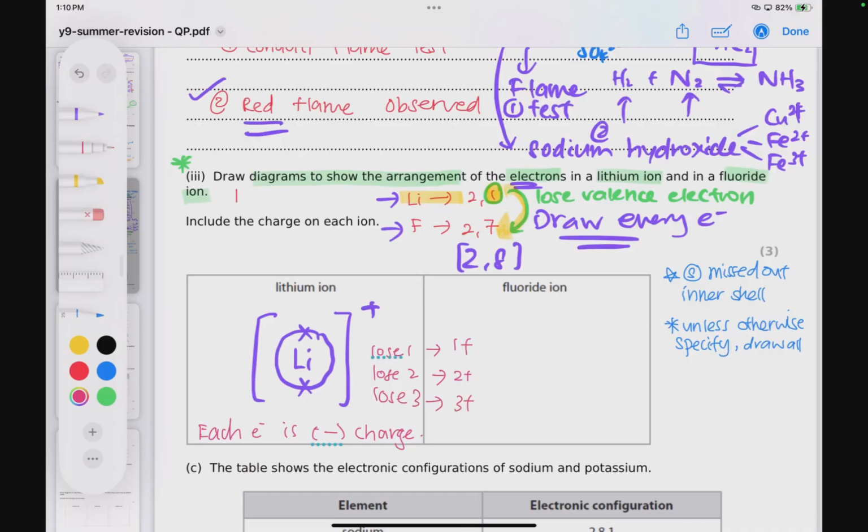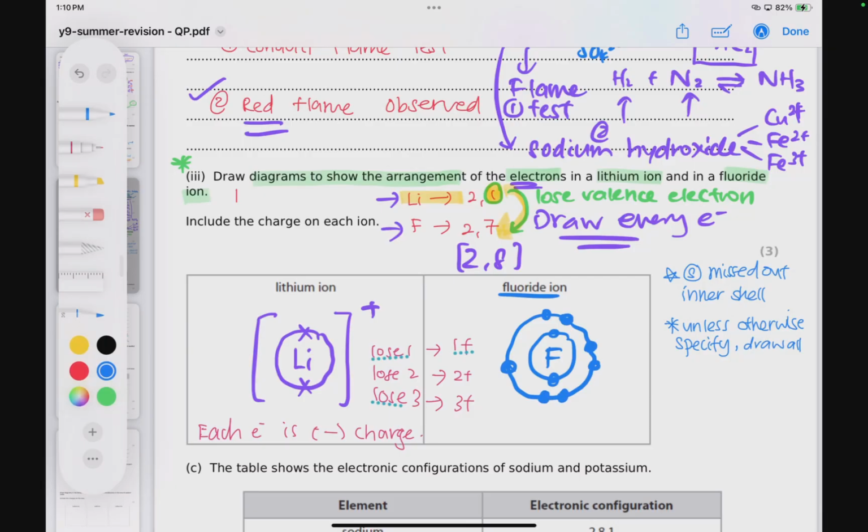Then what's going to happen to our fluoride? Fluoride is going to gain. So I'm going to draw the original first. 2 in the first shell, and then 1, 2, 3, 4, 5, 6, 7. So these are the original.